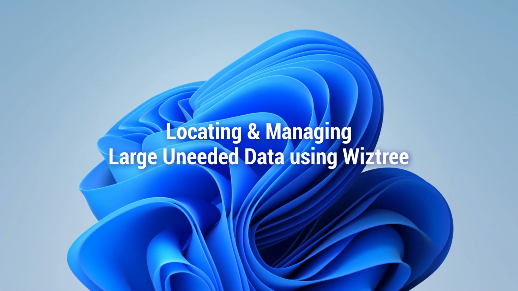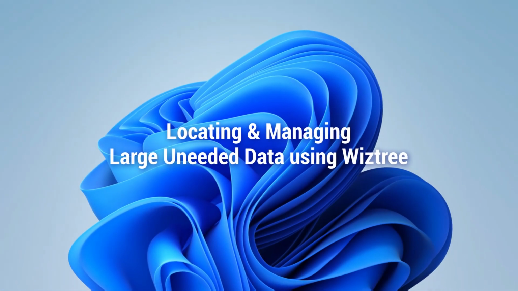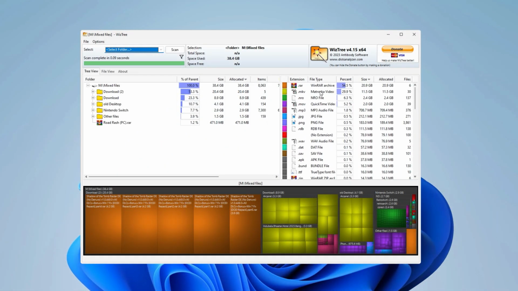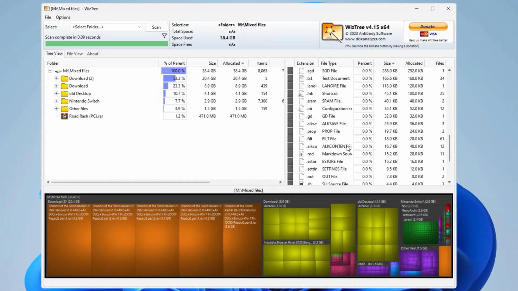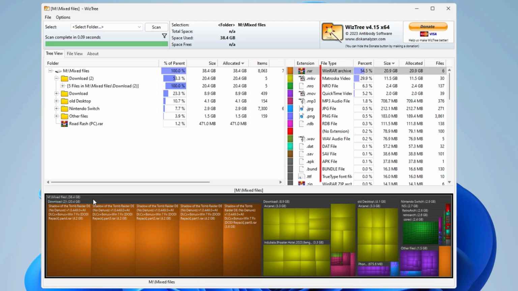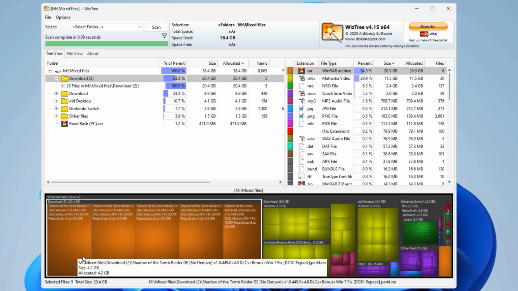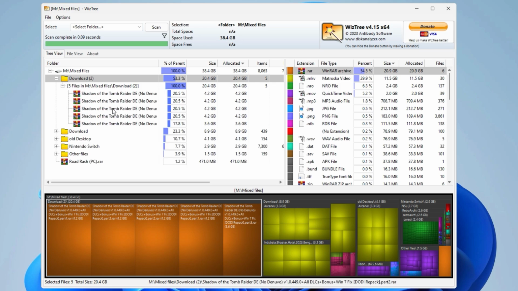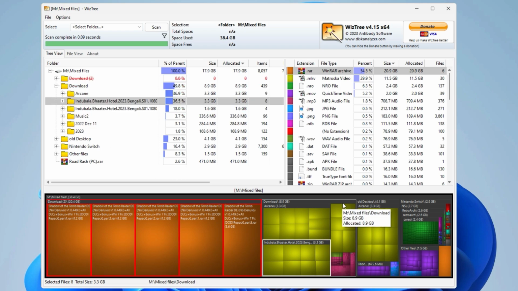Let's dive in. This time, I'm going to organize and manage some of my mixed files. In this folder, there are various types of files, some of which take up the most space and are color-coded for easy identification. Right away, I can spot some huge files on the tree map located in the Downloads folder that are no longer needed, but they were taking up 20 gigabytes of my space.